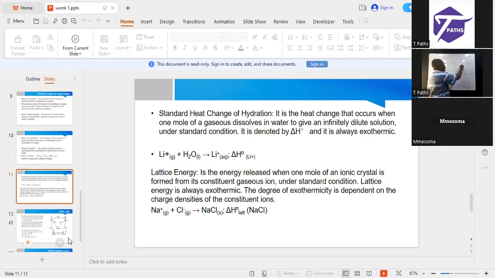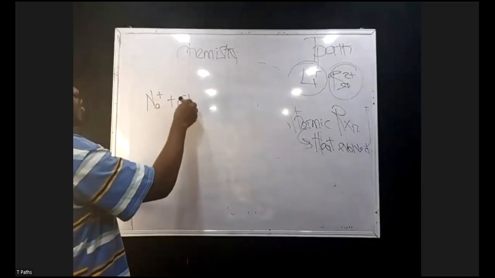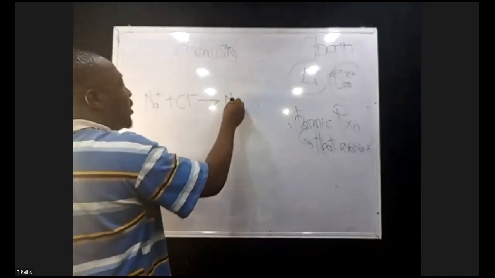So in that case, for example, now, if I have Na plus plus Cl minus, I'll form NaCl.